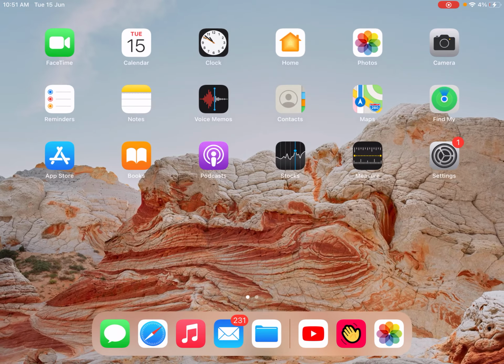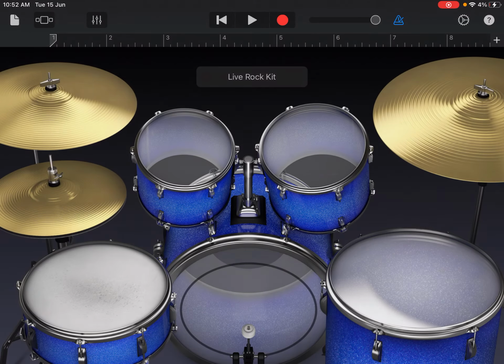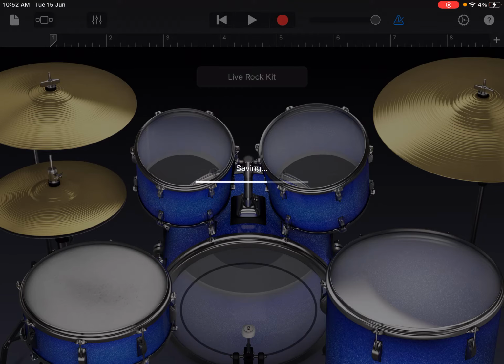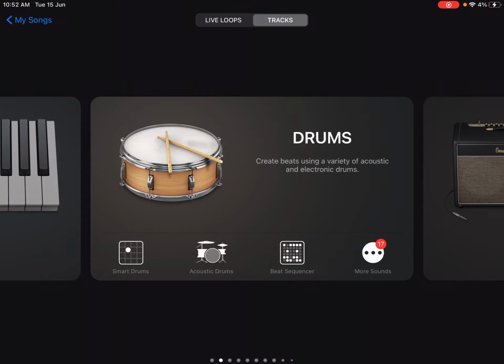So now you want to open GarageBand. You also need GarageBand. Now just list the apps you need. So you need two apps, GarageBand, and you don't need anything else. Just save and create a new one.